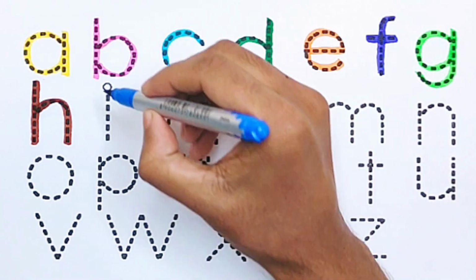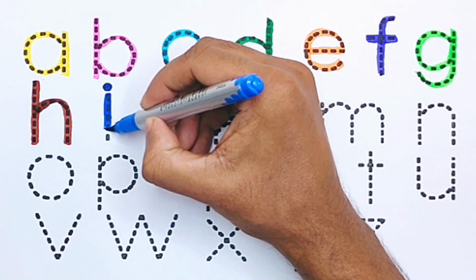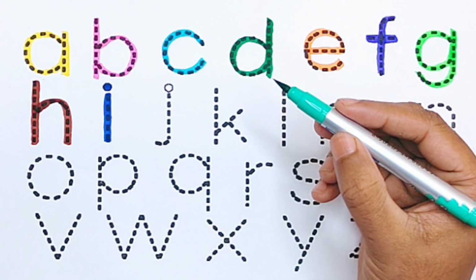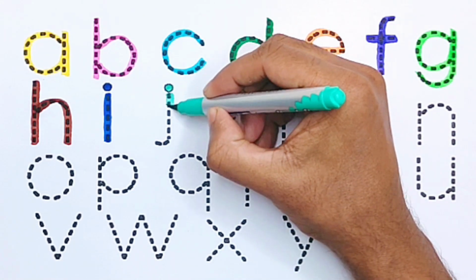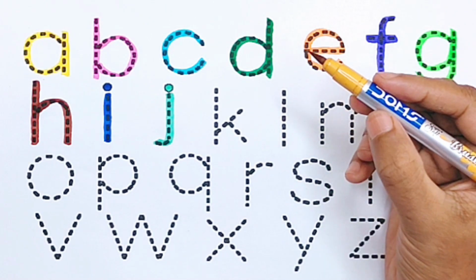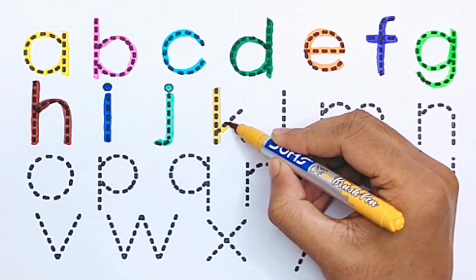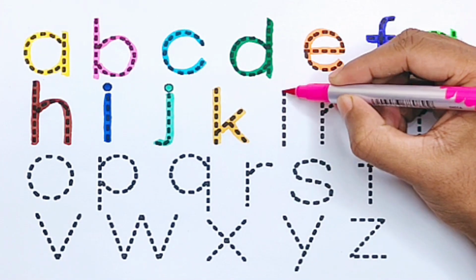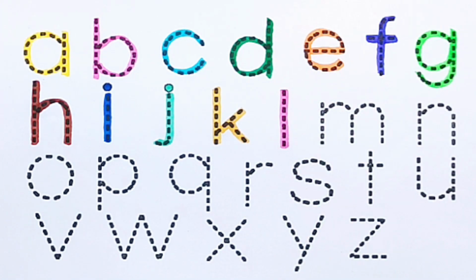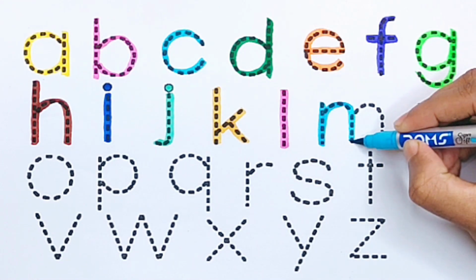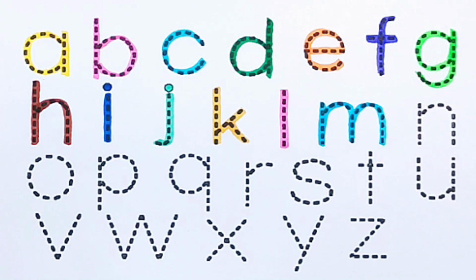Blue color. I for ice cream. Sea green color. J for juice. Yellow brown color. K for kite. Pink color. L for lollipop. Sky blue color. M for mango.